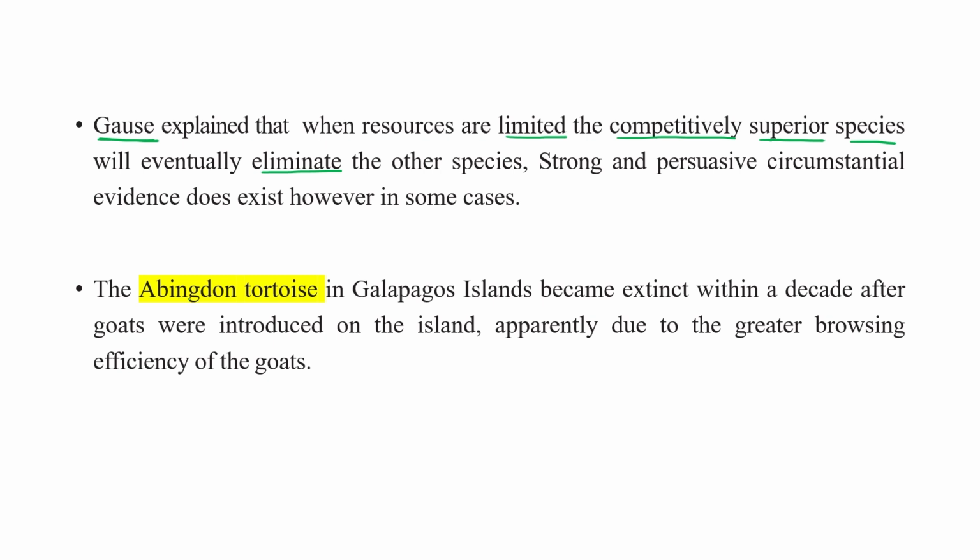There is an example of this: the Abingdon tortoise present in the Galapagos Islands. It's a very important example.